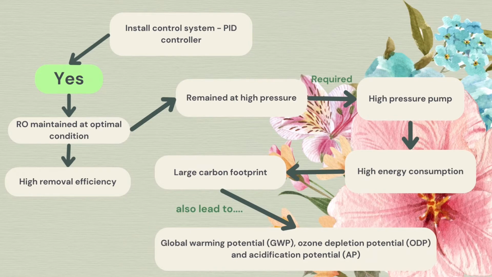However, it does have its own side effect. The control system is installed on the RO membrane to maintain the optimum condition as mentioned before. This means the plant is required to operate at high pressure and consume a large amount of energy. The amount of energy consumption contributes to a large carbon footprint, which also leads to other bigger problems such as global warming potential and acidification potential.